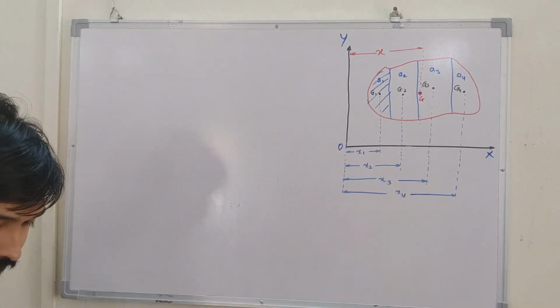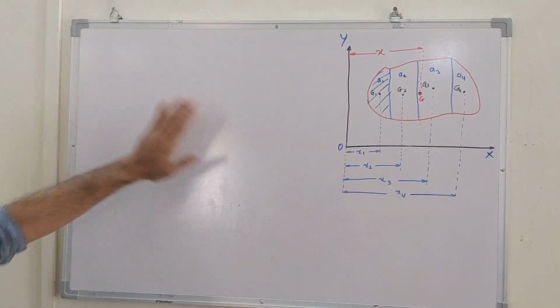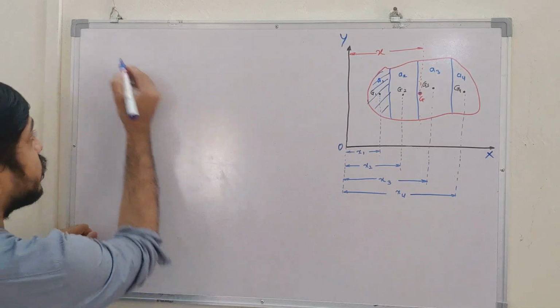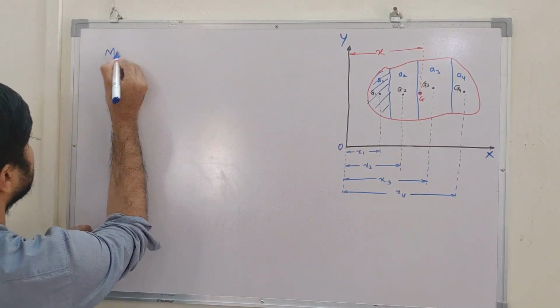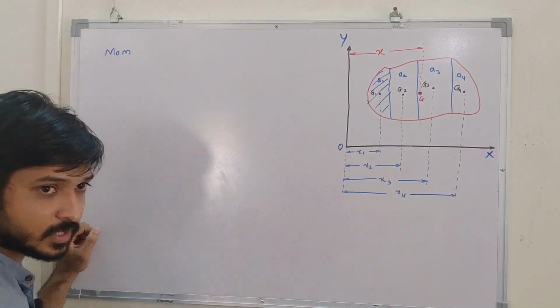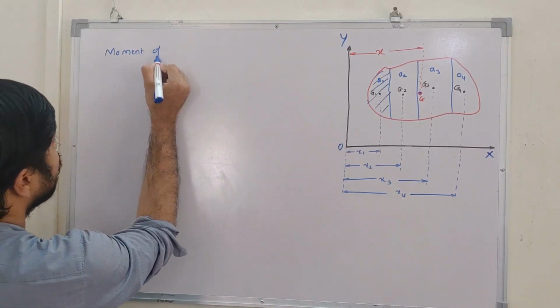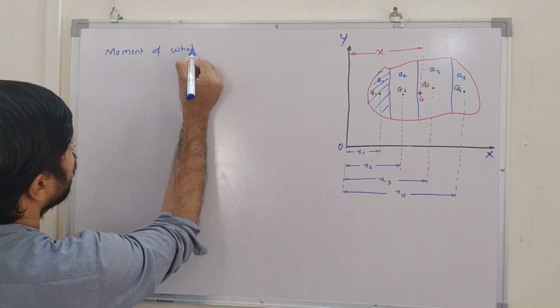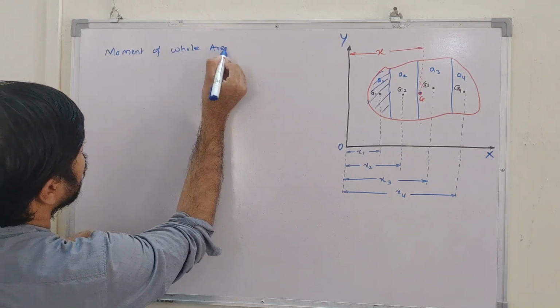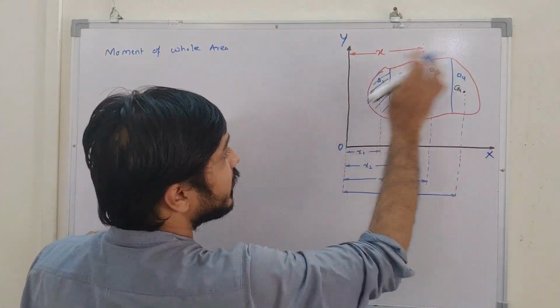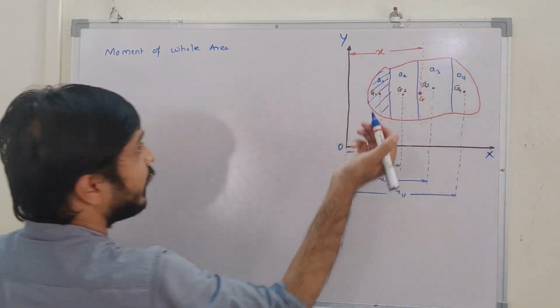Okay, so now what we need to do is consider the moment of area. What is moment? Moment is force into distance. Similarly here, I am saying moment of area. Moment of the whole area. So what is the whole area? The whole area is this one. Let me consider this whole area as A.